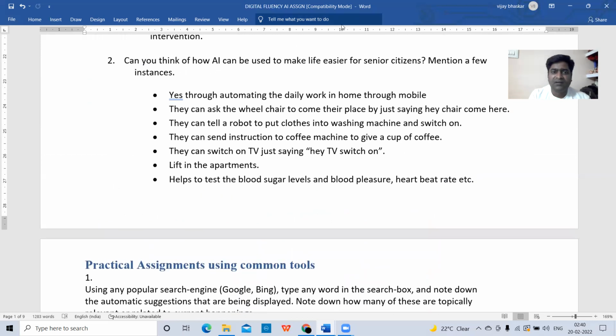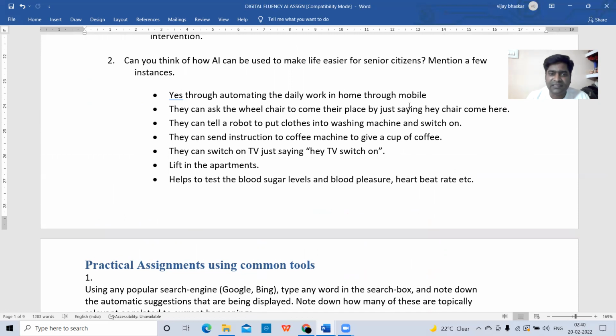See that? Yes. What is the answer here? Yes, through automating the daily work at home through mobile phones. Okay. So nowadays senior citizens above 60 years or above 70 years can't walk often.